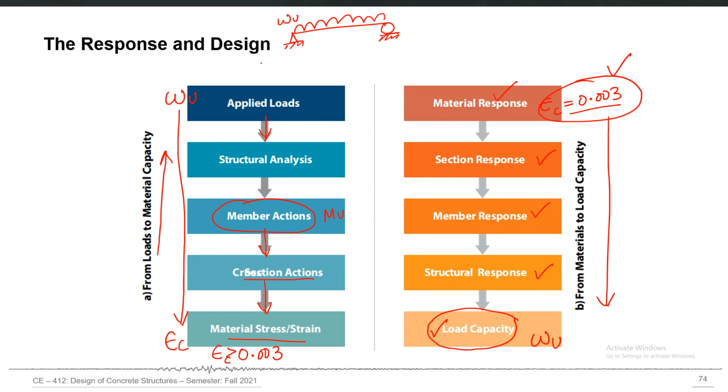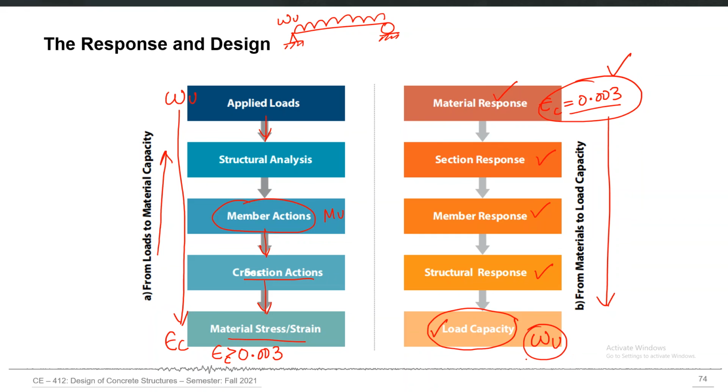Sometimes you start with applied loading and go to the material level response through all that process. And finally you come to know that your material is overstressed. You need to change the cross section or any other design variable. And another approach could be that you start with the allowable material response, the maximum material response which your material may sustain, and then back calculate the applied loading which can be applied safely to your structure.